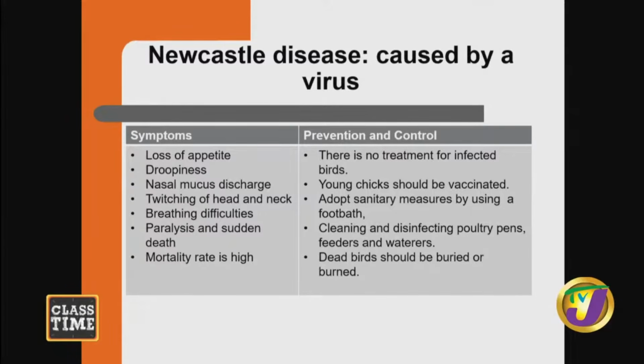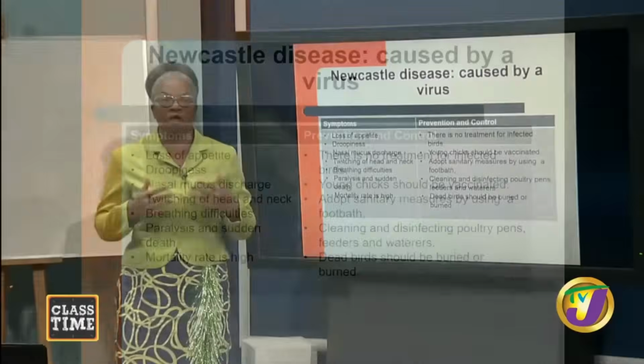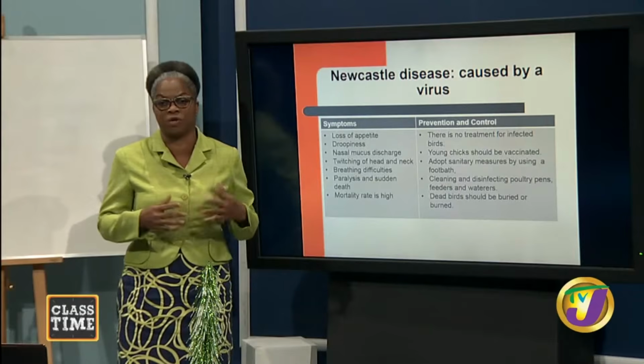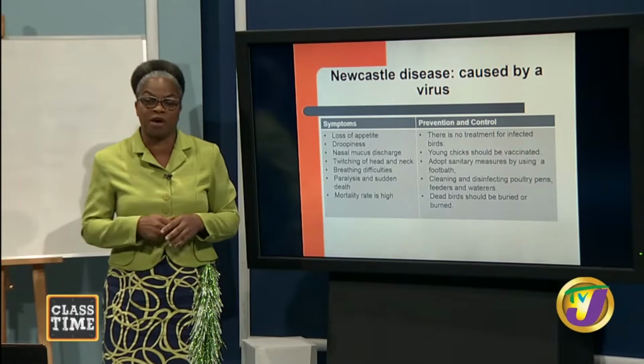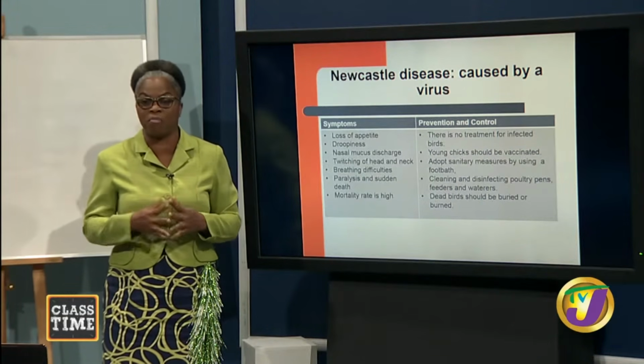Prevention and control. There is no treatment for infected birds. Young chicks should be vaccinated. Adopt sanitary measures by using a foot bath, cleaning and disinfecting poultry pens, feeders and waterers. And remember, students, dead birds should be buried or burned because we want to ensure that we are not going to pass on the disease to the rest of the flock. So we need to remove them, and then we need to bury them or burn them.